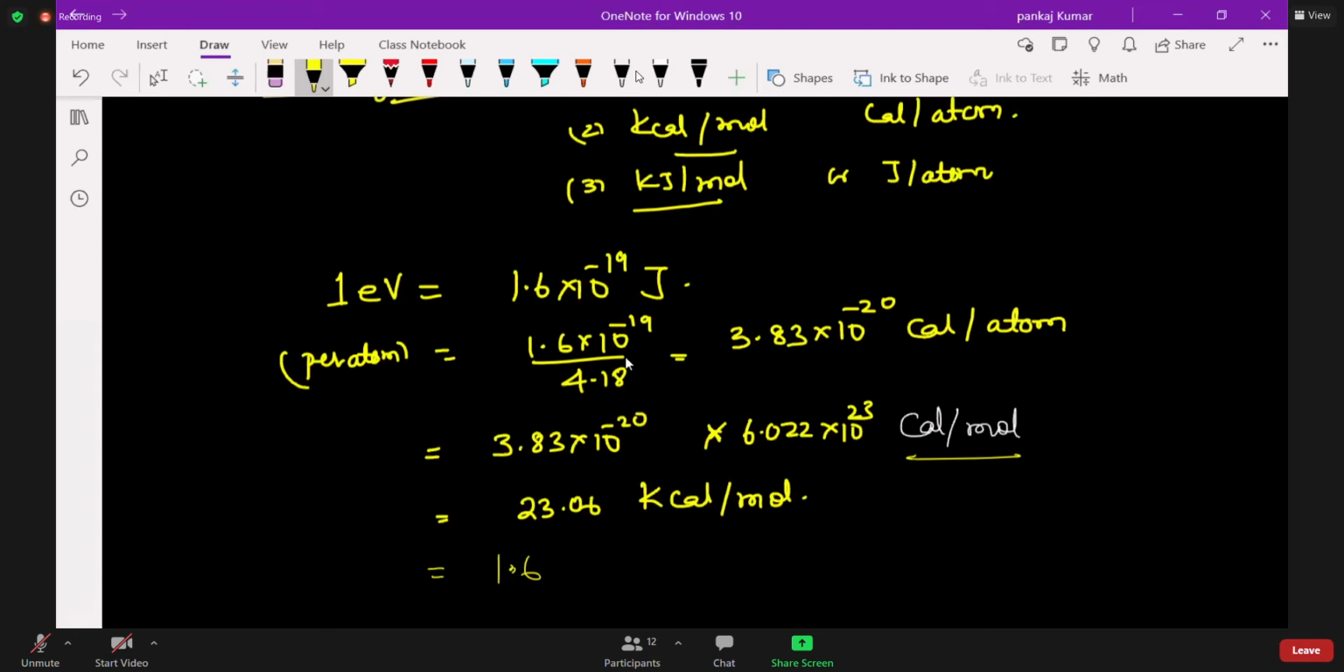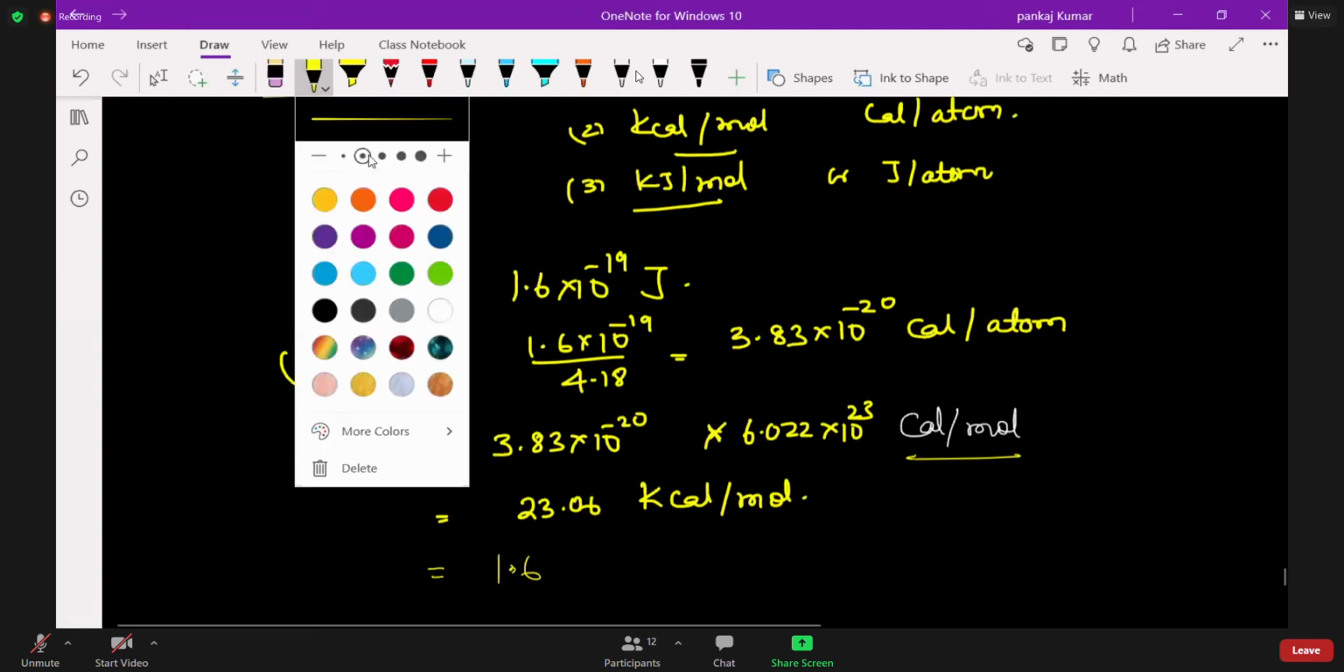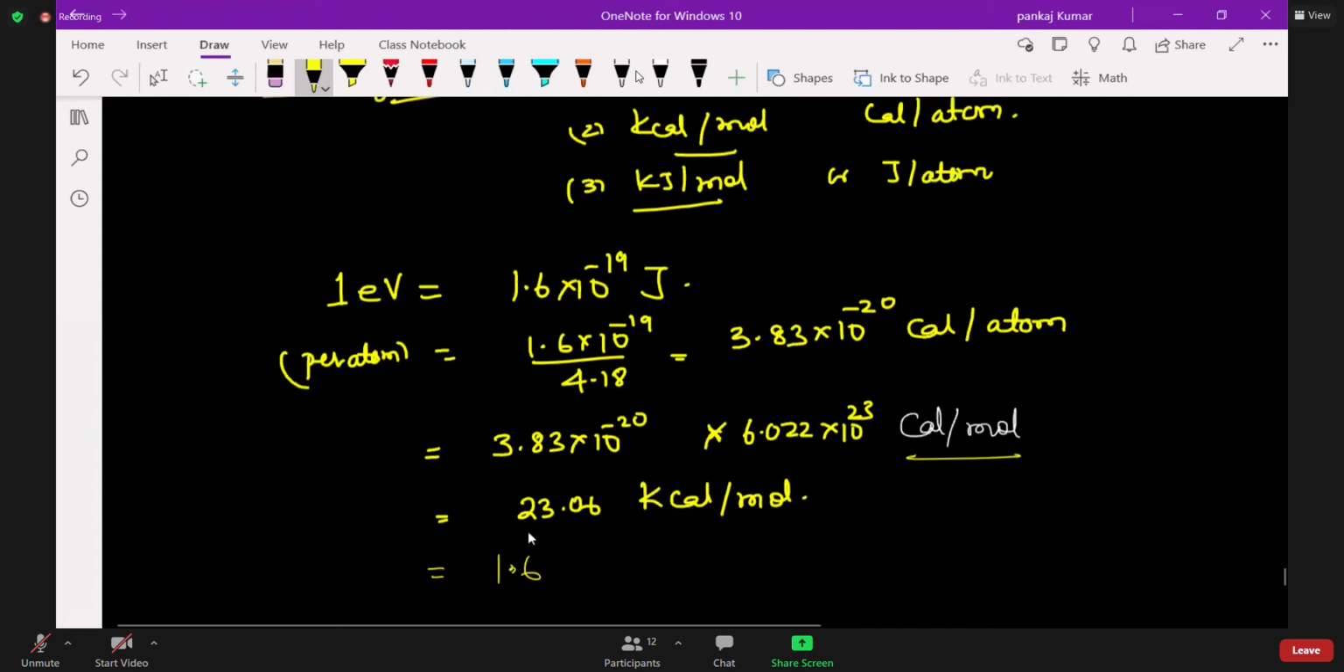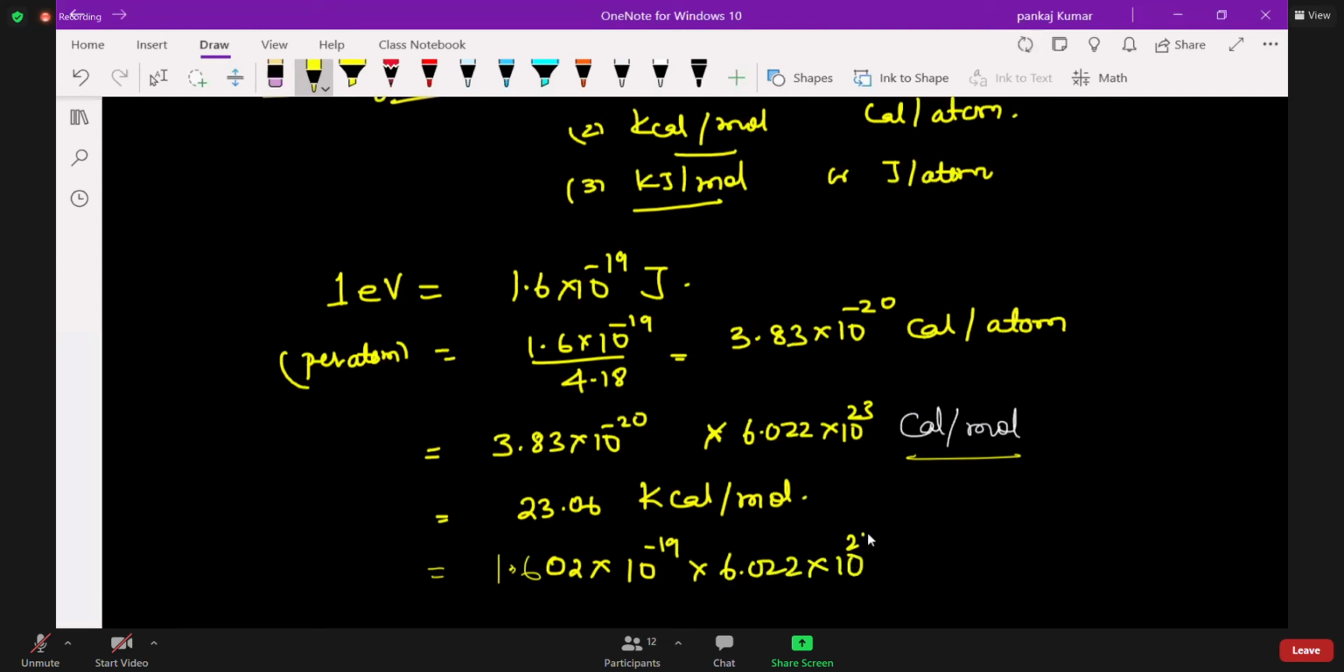Sir, if we remember any one conversion, we can calculate the other, no, sir. Yes. If you know one thing, even if you forget the other, you can find out the value. This is a little difficult task, obviously. Minus 19 into 6.022 into 10 to the power 23. So here you will get 96.49 kilojoule, you have to multiply with 1000 also.